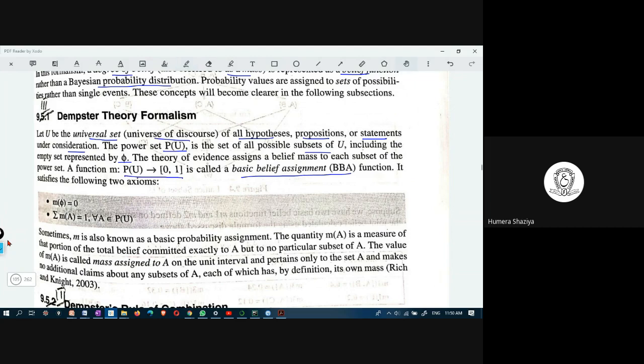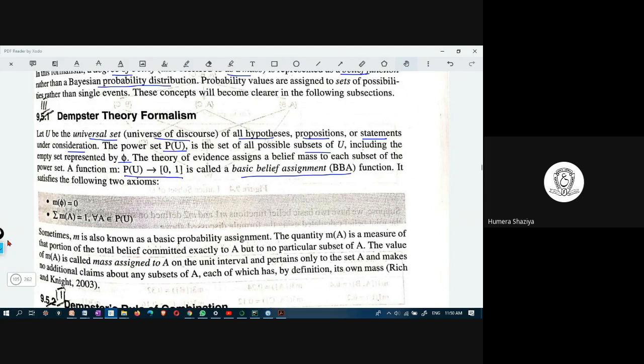M of phi is 0, and when you sum M of A, it is equal to 1 for all A belonging to P of U.